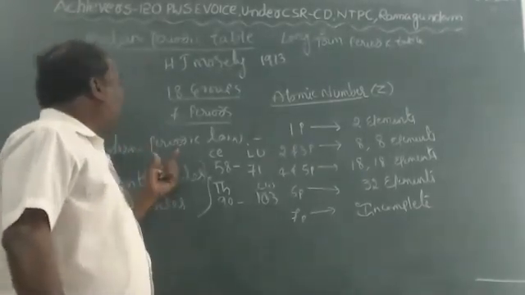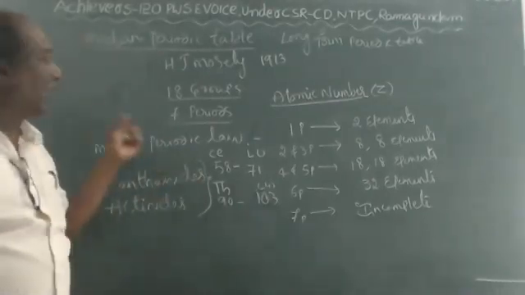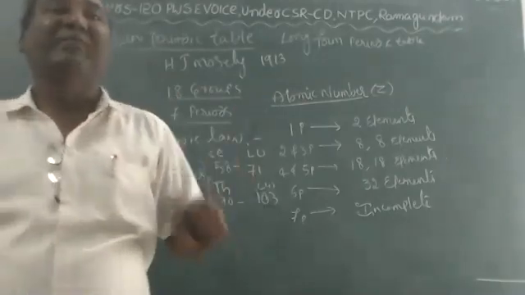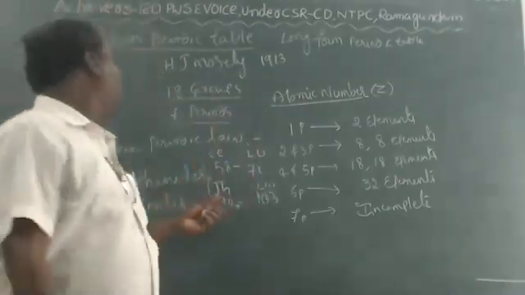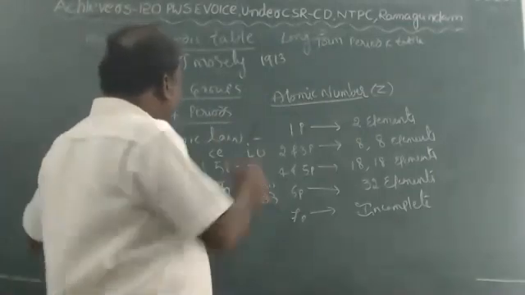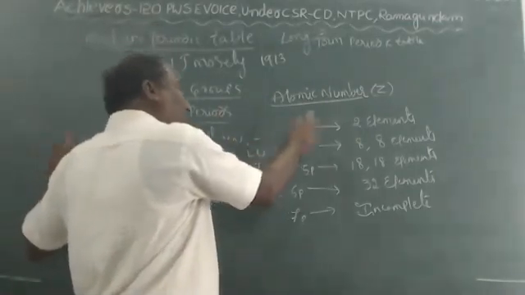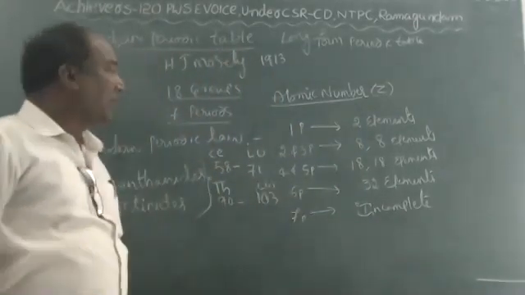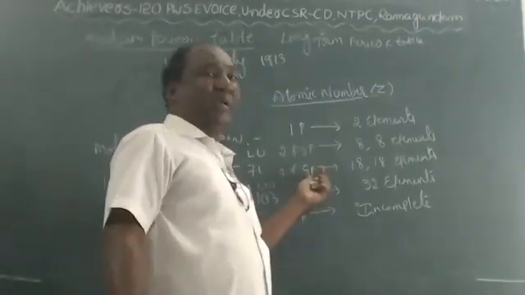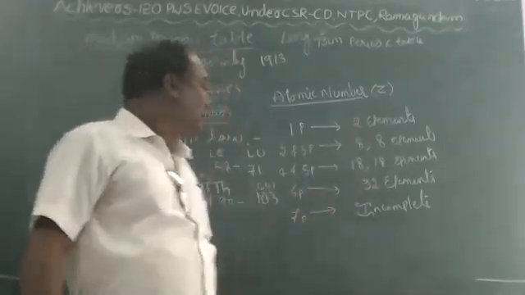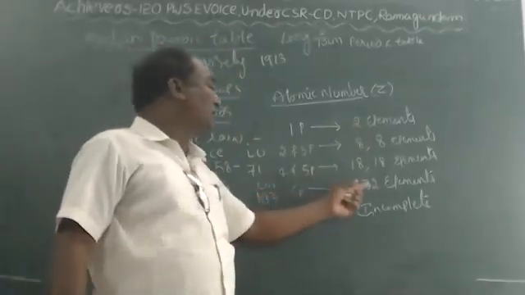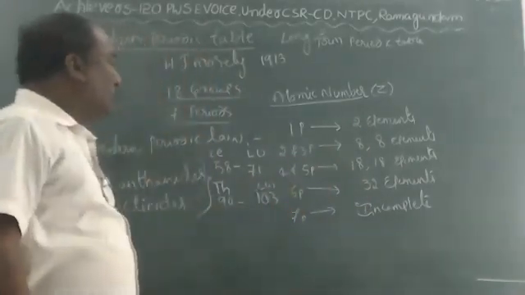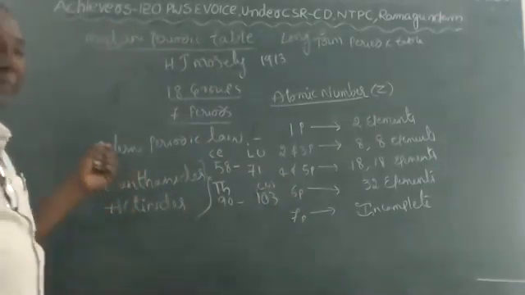According to the modern periodic law, the physical and chemical properties of elements are periodic functions of their atomic number. Moseley arranged 2 elements in the first period, 8 and 8 in the second and third, 18 and 18 in the fourth and fifth, the sixth period is the longest with 32 elements, and the seventh period is incomplete.